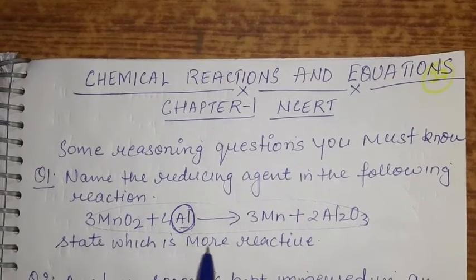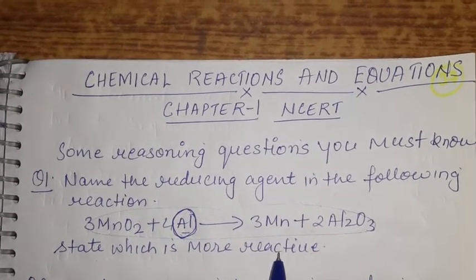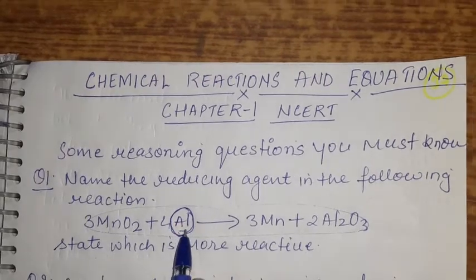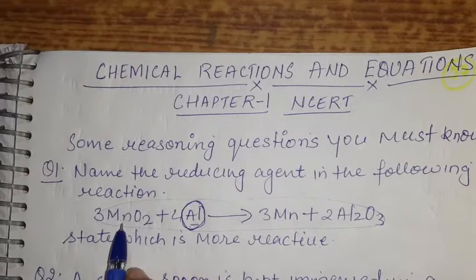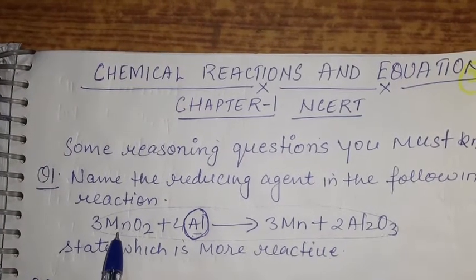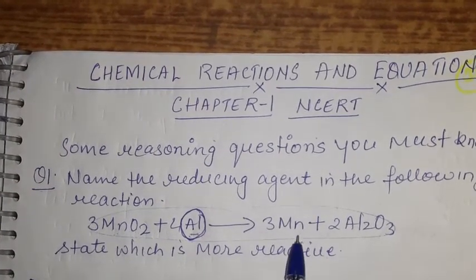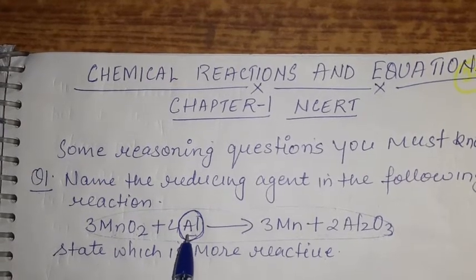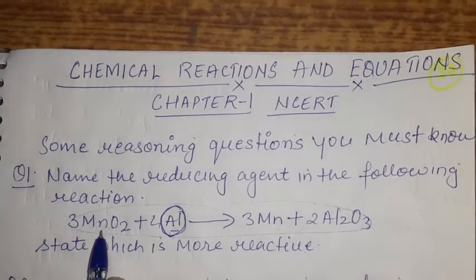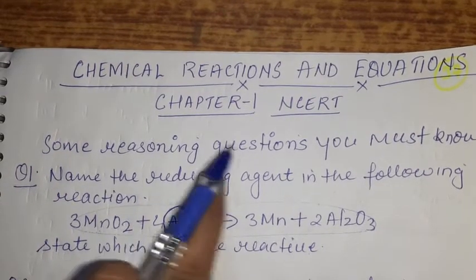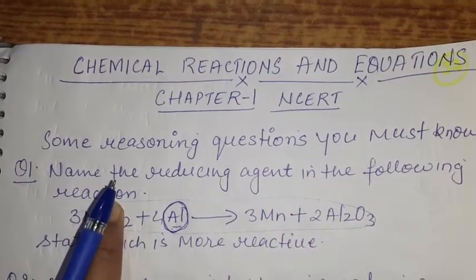State which is more reactive. Now which one is more reactive? Aluminium is more reactive because it displaces manganese from manganese oxide. Just see from this reaction, manganese oxide forms manganese. That means what is aluminium doing? Aluminium is displacing manganese from manganese oxide. I hope this answer is clear to you.